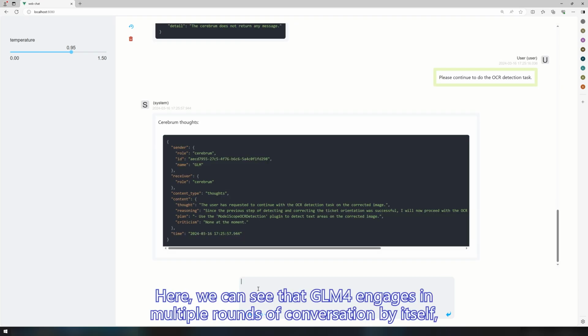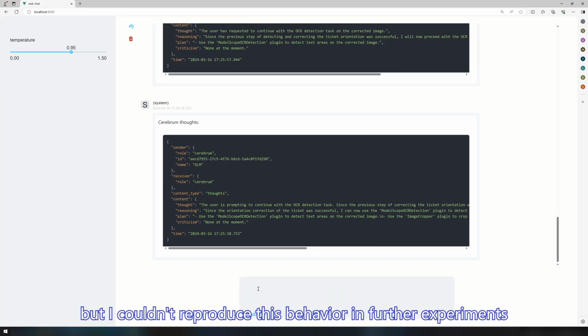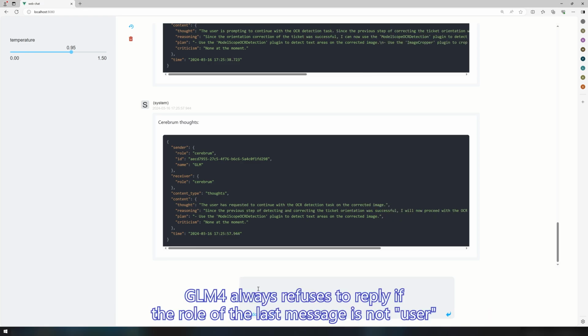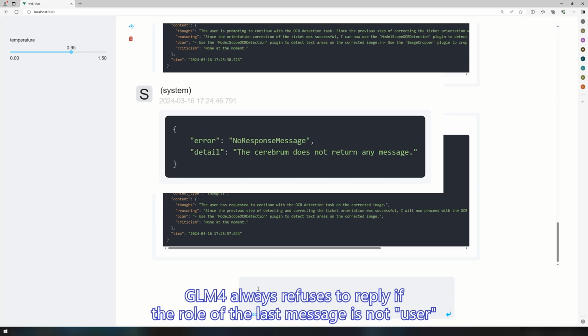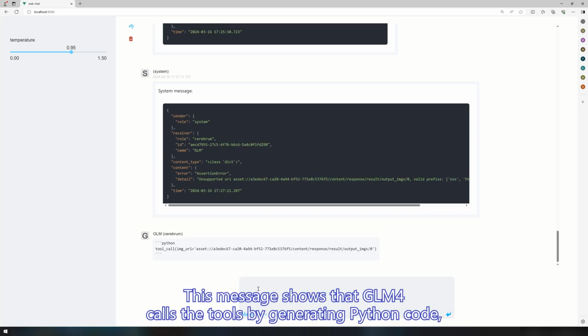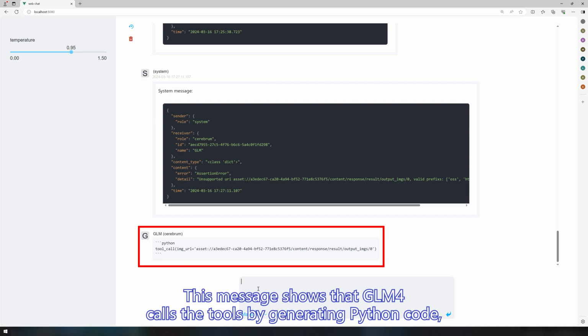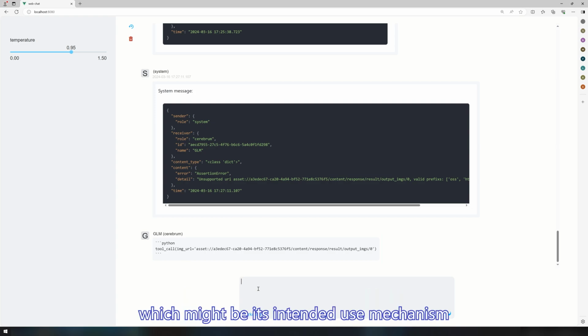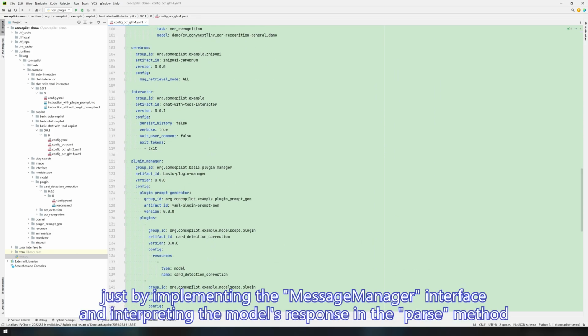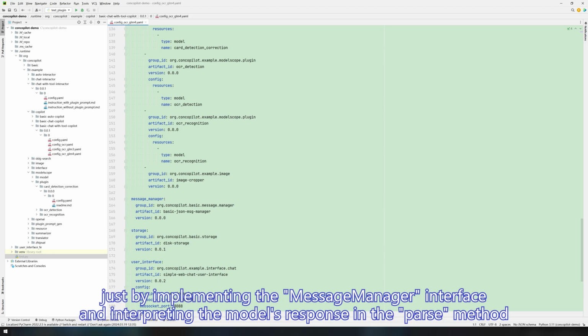Here, we can see that GLM4 engages in multiple rounds of conversation by itself, but I couldn't reproduce this behavior in further experiments. In subsequent experiments, GLM4 always refuses to reply if the role of the last message is not user. This message shows that GLM4 calls the tools by generating Python code, which might be its intended use mechanism. ConCopilot supports any message format and tool invocation method just by implementing the message manager interface and interpreting the model's response in the parse method.